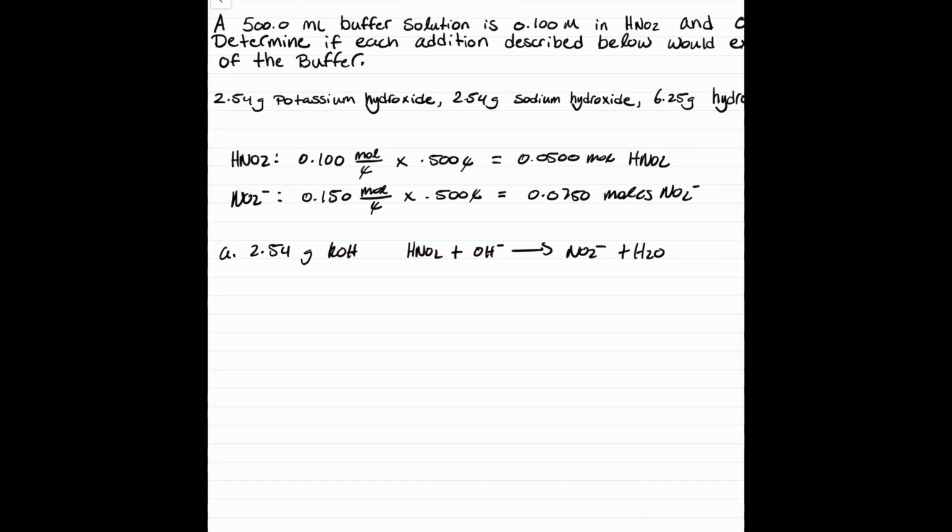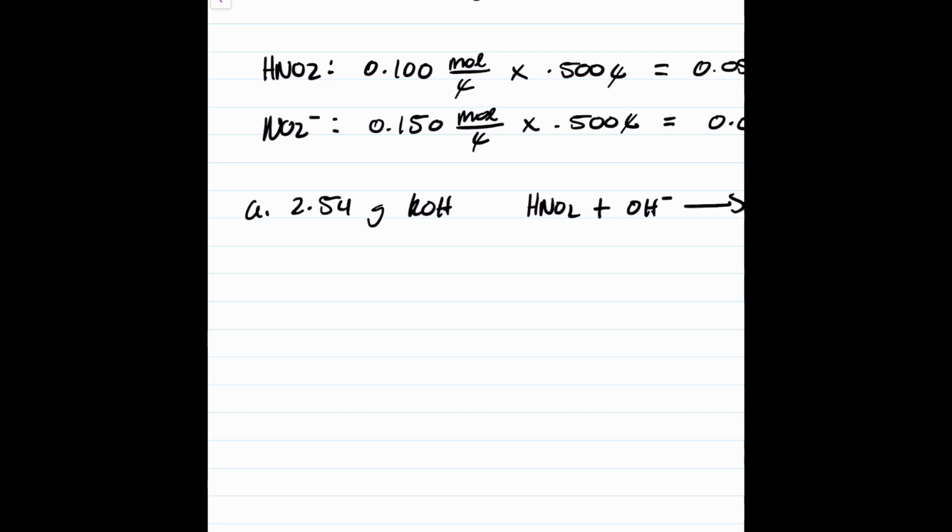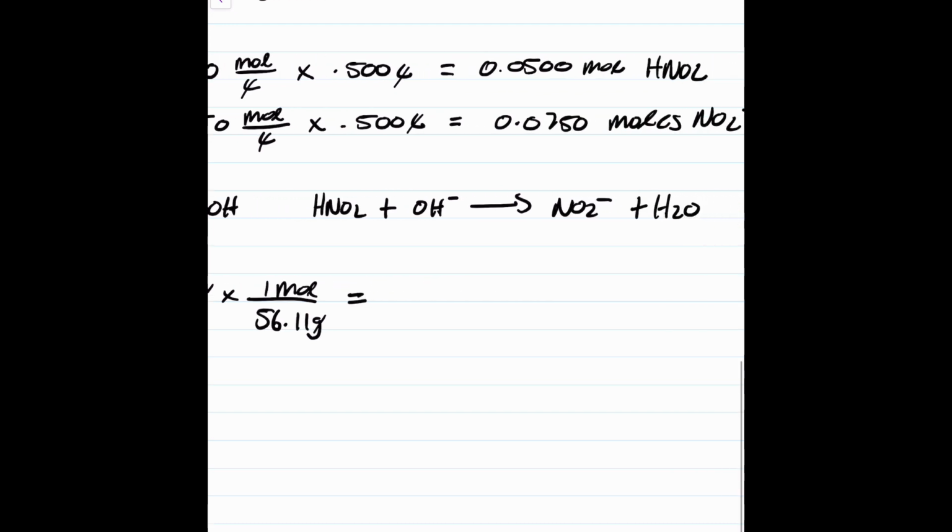Now we want to convert 2.54 grams potassium hydroxide into moles. 2.54 grams times the molar mass, which is 1 mole over 56.11 grams, cancels out grams, and we get 0.0453 moles OH minus.